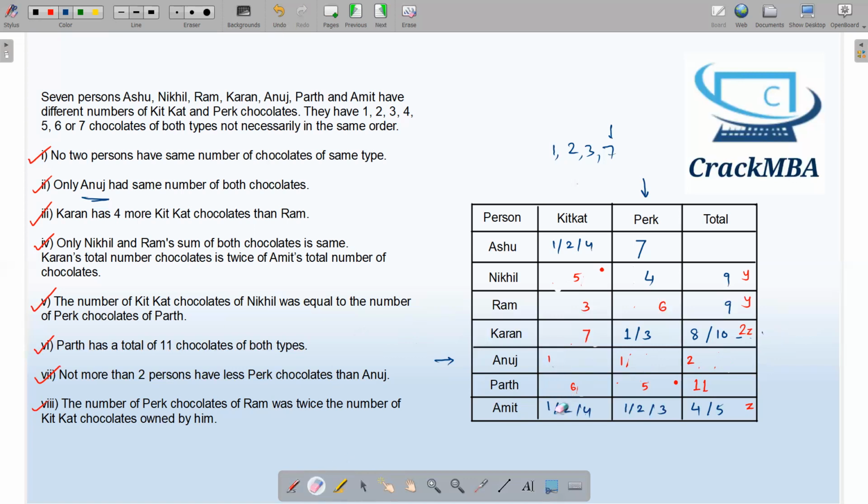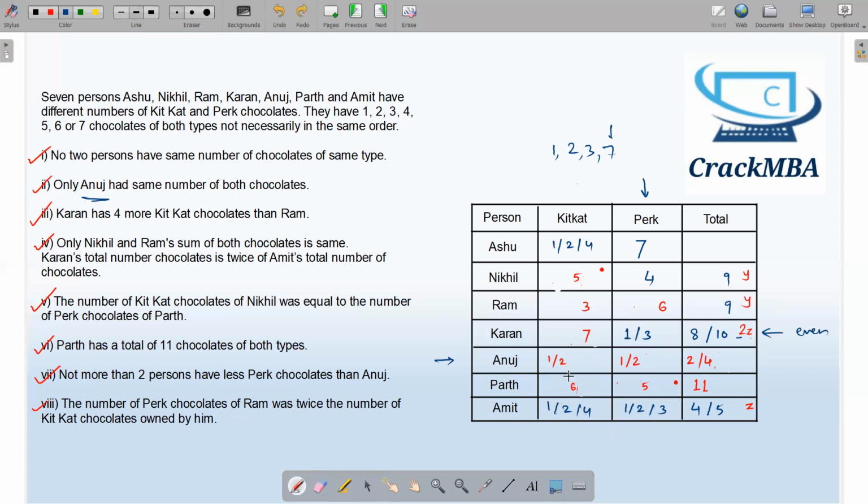So if this is 1, this cannot be 1. If this is 1, this cannot be 1, and this cannot be 1. Now I have 3 over here. 3 cannot come over here. 2 plus 2 is 4. 2 plus 4 is 6. So 6 is not there, so we can eliminate 4. But we are getting 2 and 2. Both the parameters of Amit are the same, which violates the condition that only Anuj had the same number of chocolates. So the initial assumption that I had taken was incorrect.